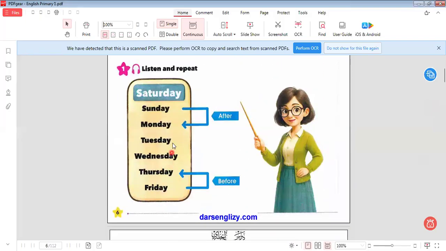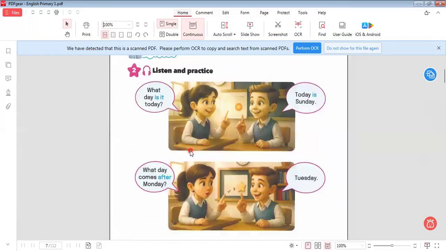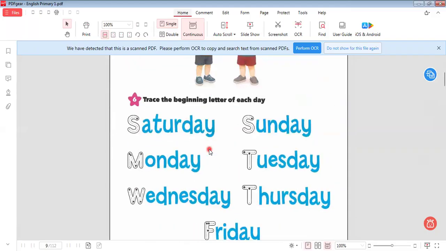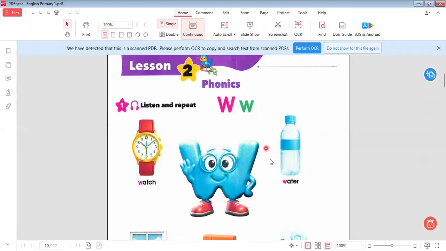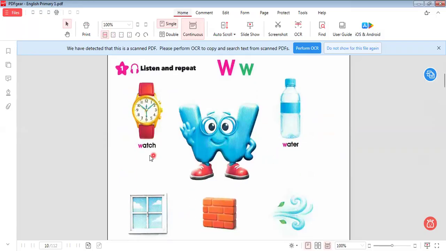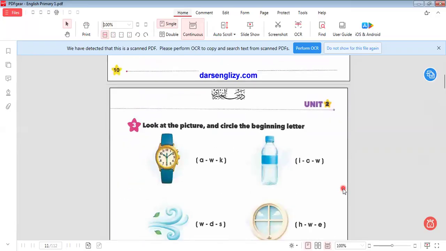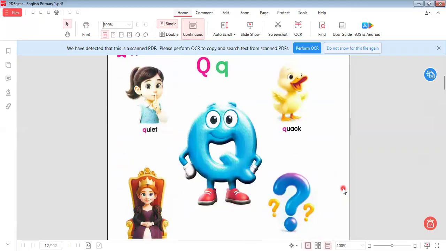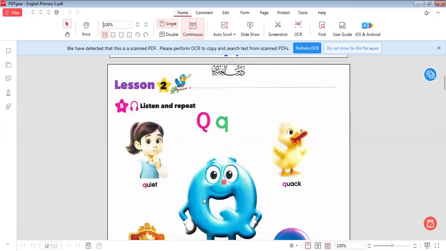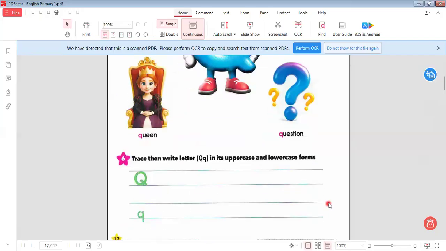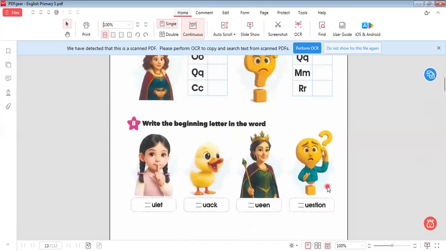I think all of us know the names of these days in Arabic. We also know the day after and the day before. In the last class we also learned the letter W and the words related to it: watch, water, window, wall, and wind. We also learned capital Q and small q: quiet, quack, which is the sound of the duck, queen, and question.